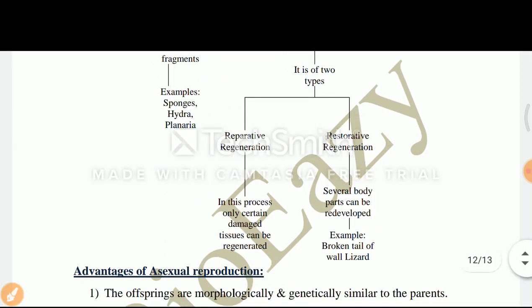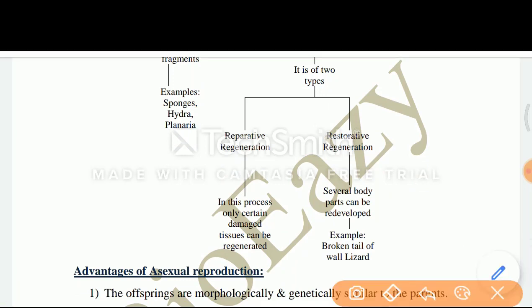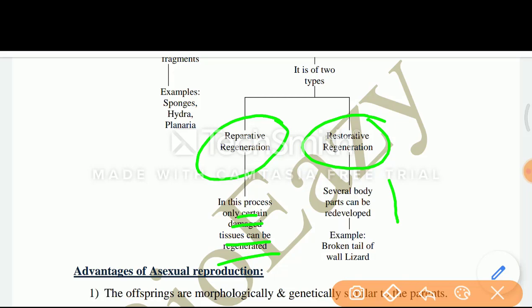In epimorphosis, it is replacement of lost body part. Again, it is of 2 types like reparative regeneration. Number 2 is restorative regeneration. In reparative regeneration, in this process only certain damaged tissue can be regenerated, and in restorative regeneration several body parts can be redeveloped. Example, broken tail of wall lizard.